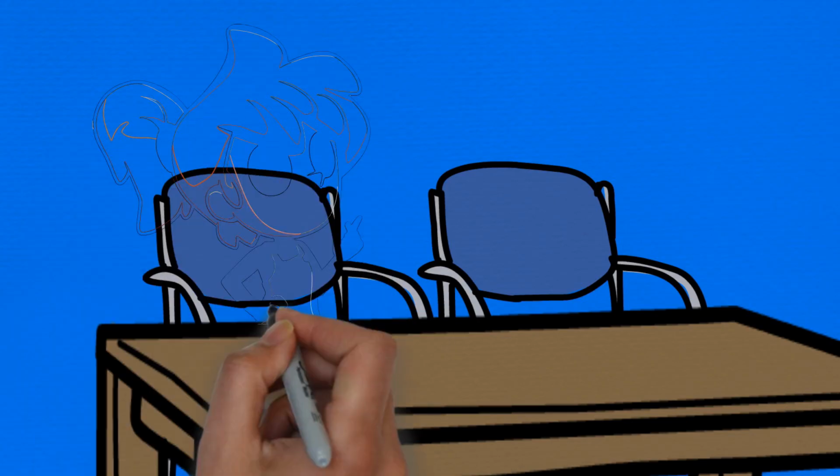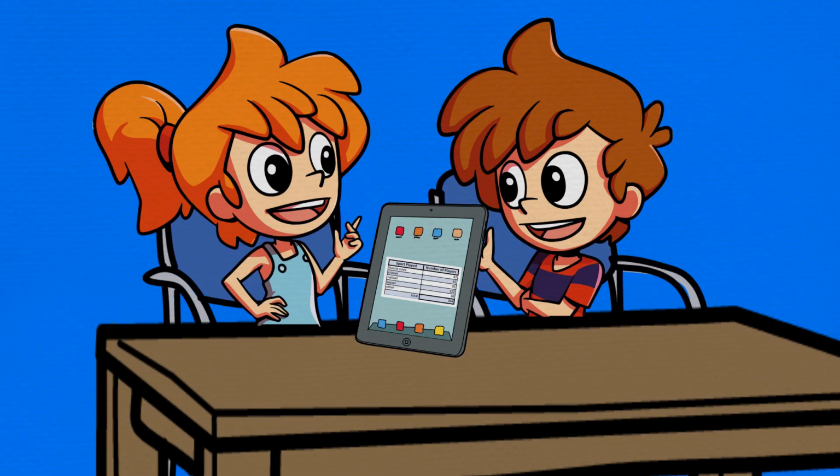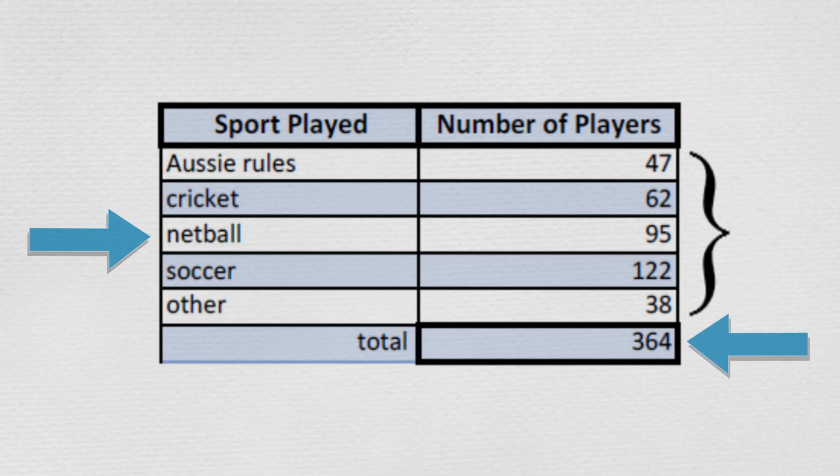The twins were given the answers, and they entered the data into a simple spreadsheet they set up on their tablet, which looked like this when they finished. The sports played, including other, are listed in the left column, and a tally of the number playing each sport is in the next column. Note that there is a total of 364 players, even though there are only 216 club members, because many of the members play more than one sport.